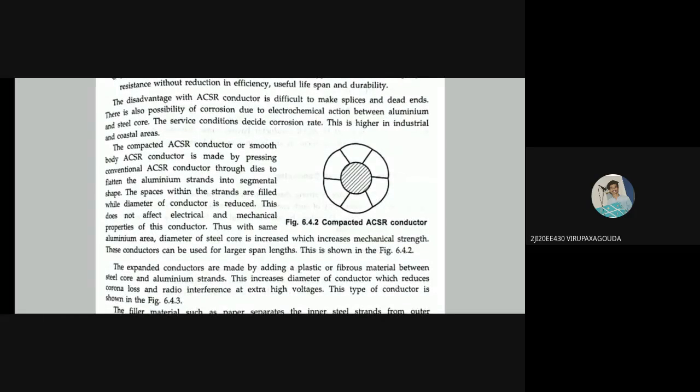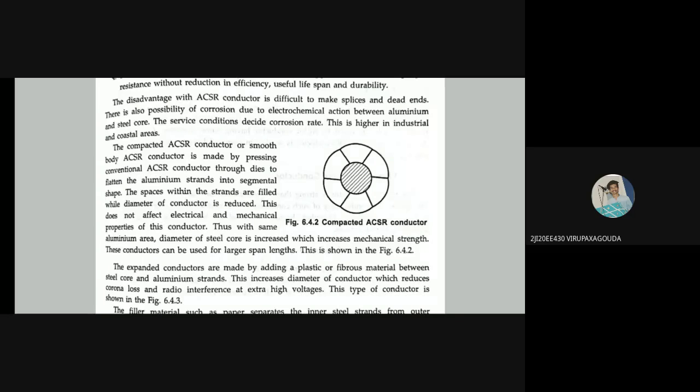The compacted ACSR, or aluminum conductor steel reinforced, the compacted ACSR conductor or smooth body ACSR conductor, is made by pressing. Just see the diagram. It is made by pressing the conventional ACSR conductor through dies to flatten the aluminum strands into segmental shapes.